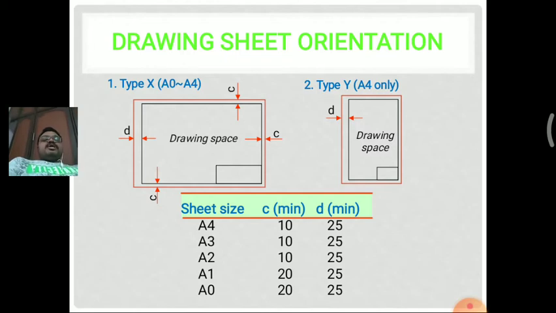Next, coming to the A1 sheet, the border lines on the right side, top side and bottom side are increased, that is 20 mm is taken for the A1 sheet, and 25 mm, the same dimension of the left side border line as in the earlier sheet sizes A4, A3 and A2. Last, coming to the last sheet, that is A0, we can take it as 20 and 25. The same specifications we can take in the A1 sheet also.